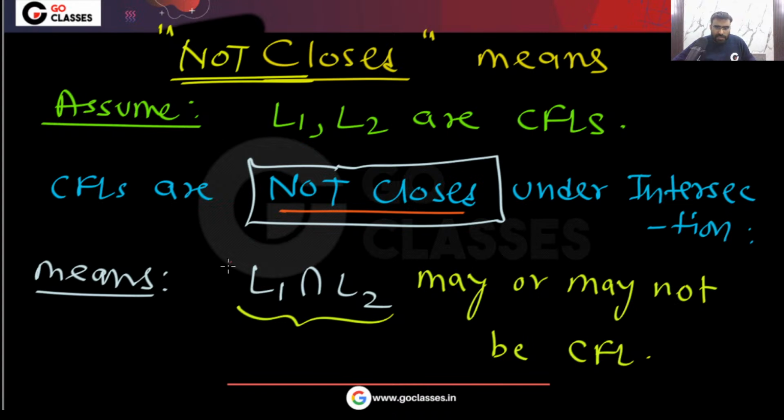It means that L1 intersection L2 may or may not be context free. They may be CFL, they may not be CFL.